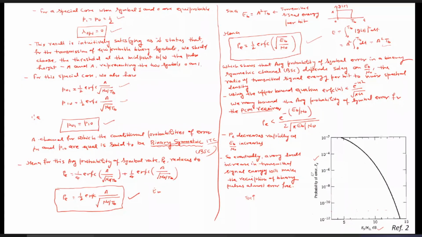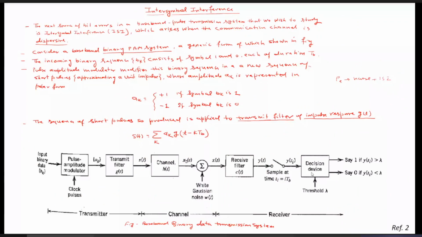Now, we are going to discuss inter-symbol interference. Last time I told you that we will see the effect of the channel. Two effects of the channel. One is the white Gaussian noise, which is additive in nature, and it gets added to the transmitted signal as it travels through the channel.